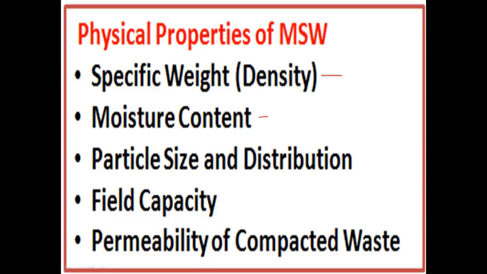And the third point for specific weight or density is the time of storage. First point is geographical location, second point is season of the year, and third point is time of storage. At what time you are collecting and where you are dumping is a very important point. So what is the use of taking the specific weight or density? It is for calculating the average weight of particles.